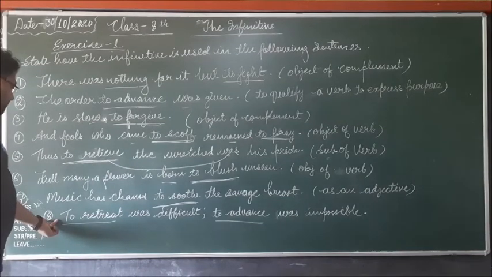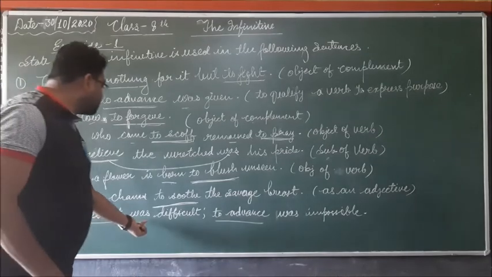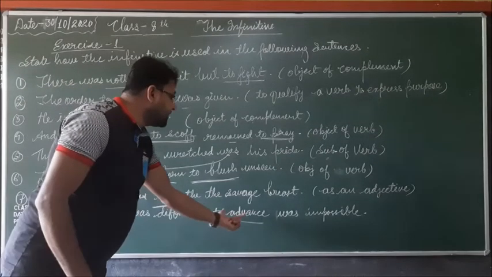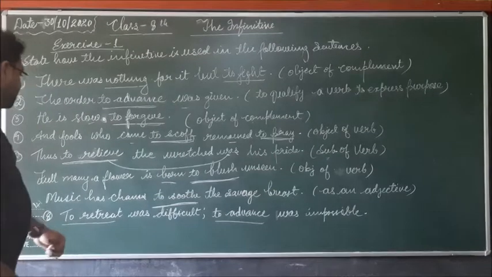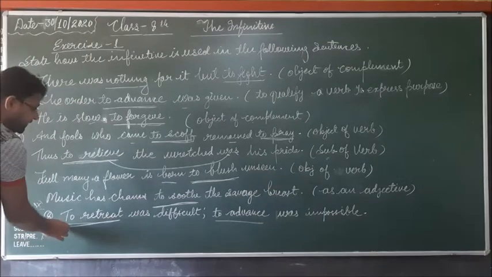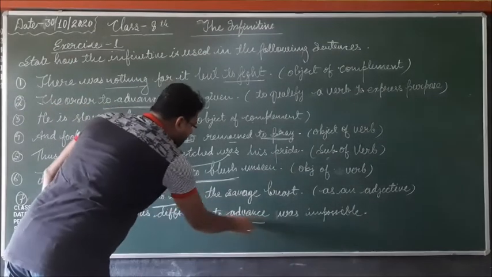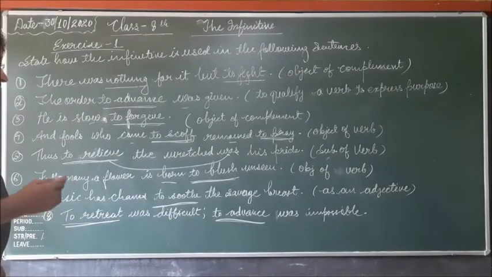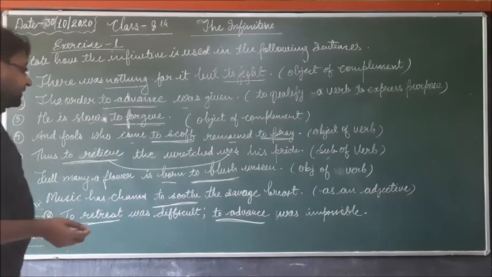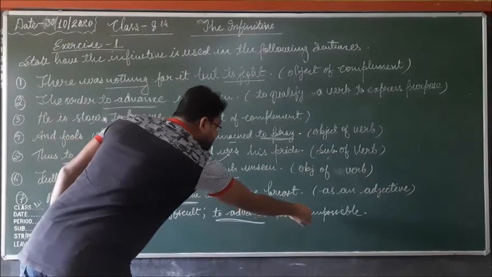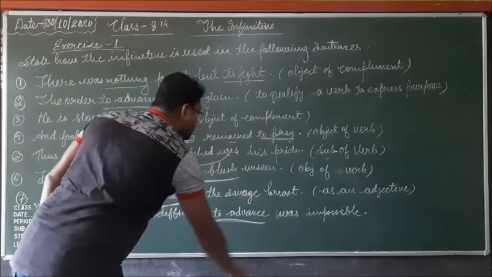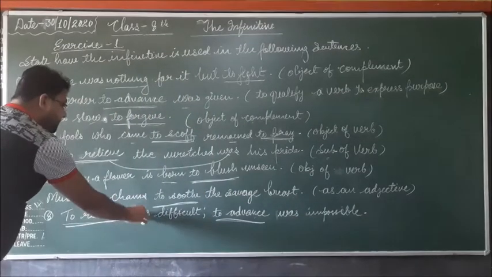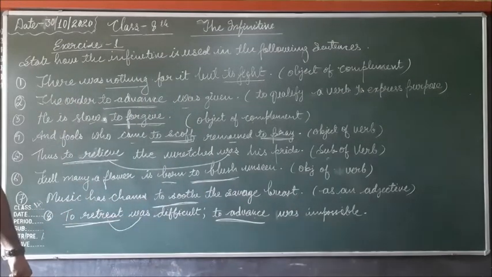Here in the sentence: To retreat was difficult, to advance was impossible. Here "to retreat" is an infinitive, and "to advance" is also an infinitive, and they are used as the subject of the main verb. Here was is the main verb, and the infinitives are used as the subject of the verb.